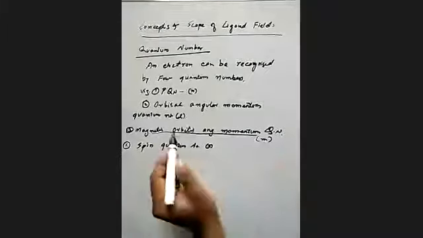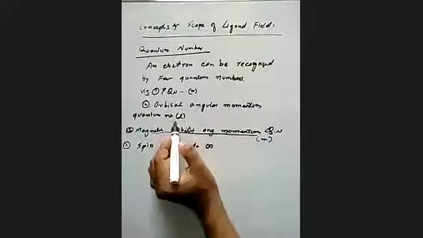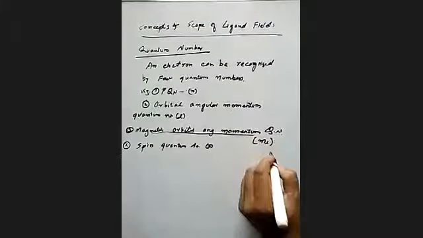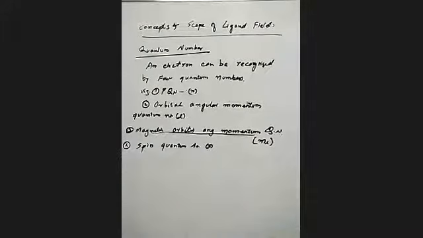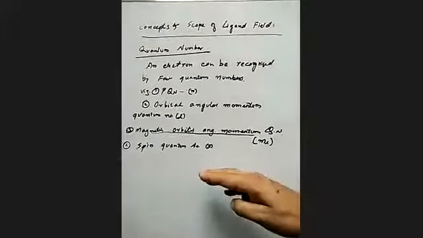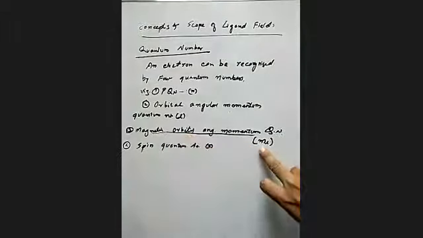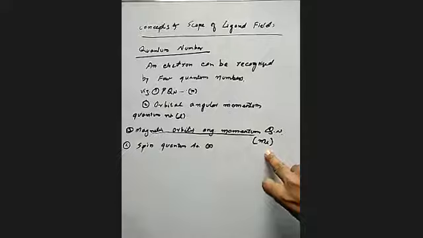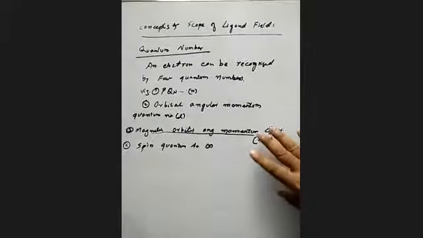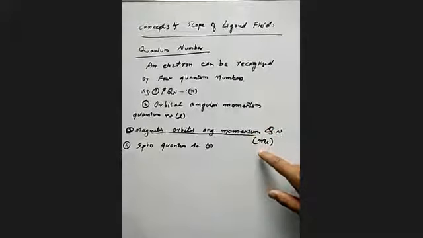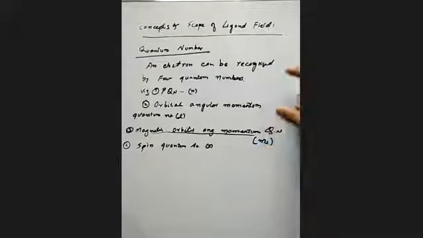So small m, but the orbital angular momentum is nothing but small l, so this m can be written as ml. The reason is that one more is there, the spin angular momentum, which is small ms. So this is some idea of quantum numbers.